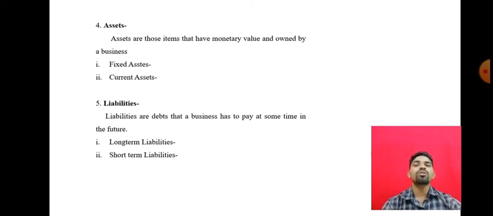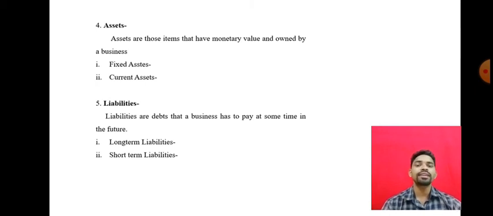Okay, so now see, what is meant by current assets? Current asset means what? Assets which can be converted into cash within 1 year is nothing but what? Current assets. Okay, so whatever assets the business has, and that can be converted into money within 1 year is nothing but what? Current assets. For example, the stock, cash, cash in hand, cash at bank balance, bills receivable, or the debtors. These are the examples of the current assets.